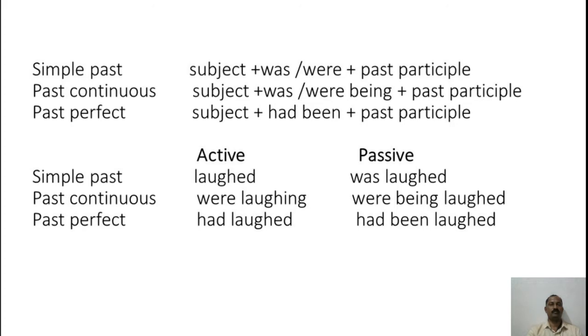Here in simple past tense, the verb laughed will be changed as was laughed in passive voice, and in past continuous tense, were laughing will be changed as were being laughed in passive voice. Past perfect tense, had laughed will become had been laughed in passive voice.